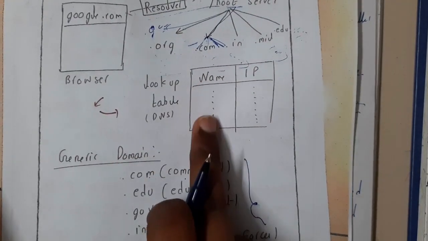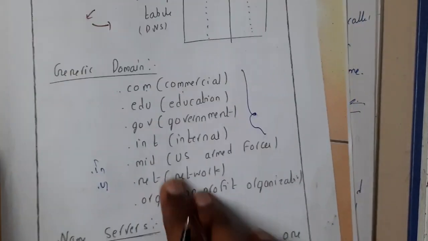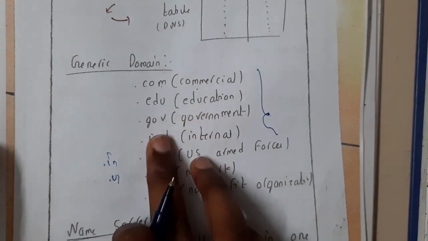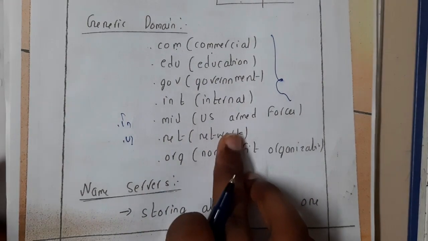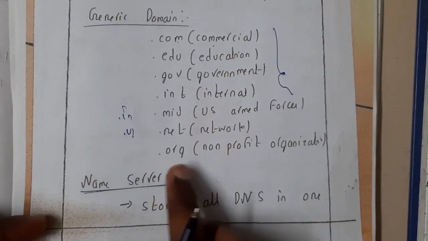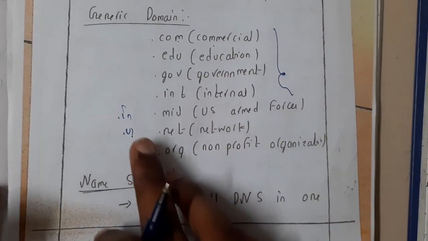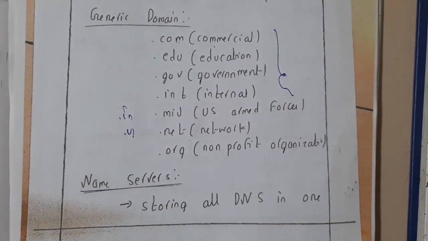DNS is nothing but a table with the name and IP, domain name and IP. COM means commercial, EDU means educational, GOV means government, INT means internal, MIL means military, .net means network, .org means non-profit organization, .in means India, .us means United States.